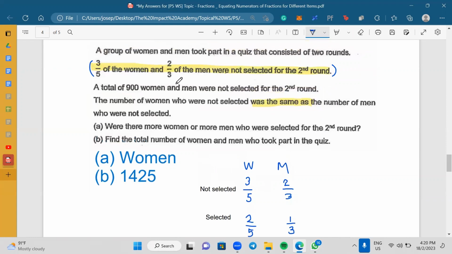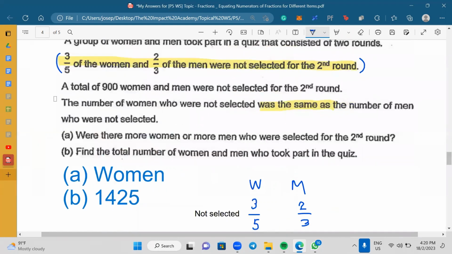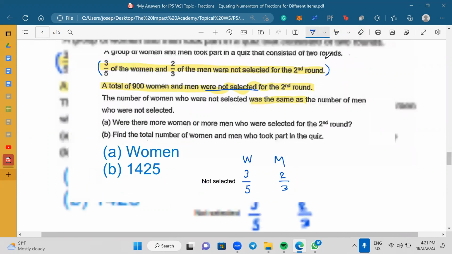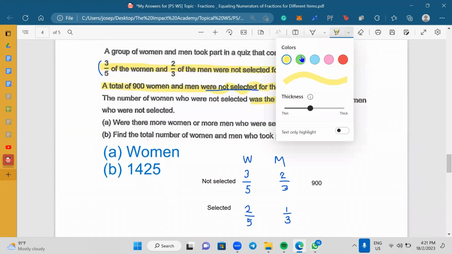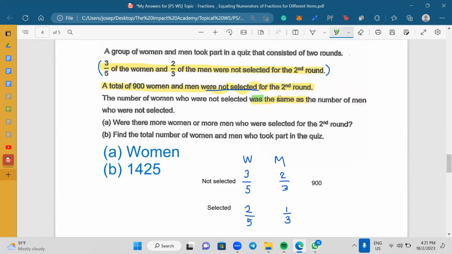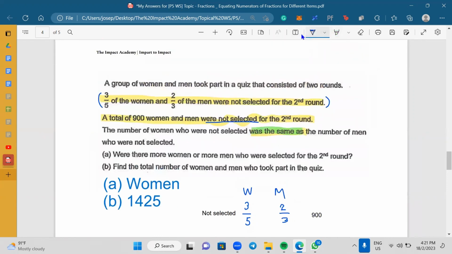Now let's go on to the next one. It says that a total of 900 men and women were not selected for the second round. So what they're trying to tell us is that this equals 900. We don't know much yet, so we just write this out first. This is the important sentence, because it tells me that this is an equating numerator question. Step 1 is to always identify. So just now I already talked about equating numerators, right? You have to identify first.